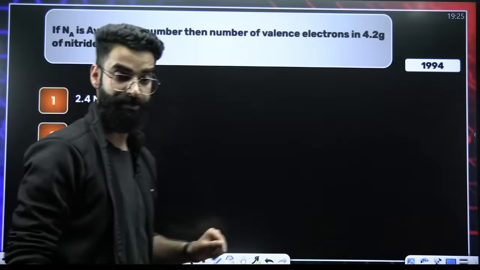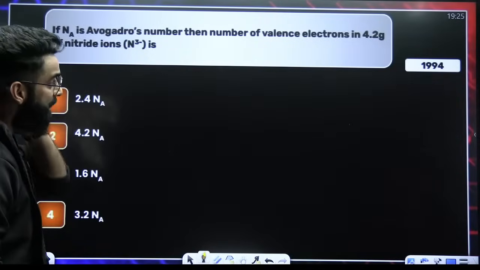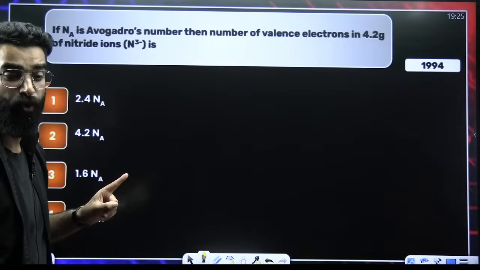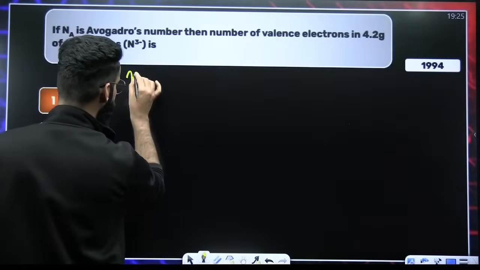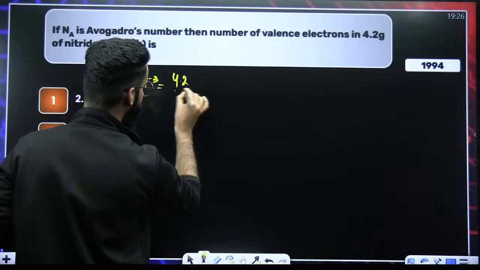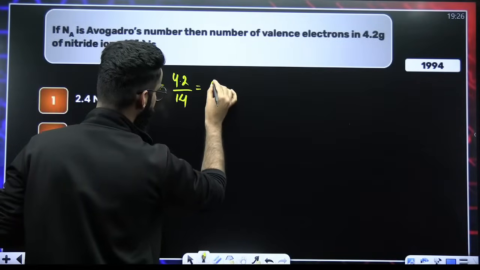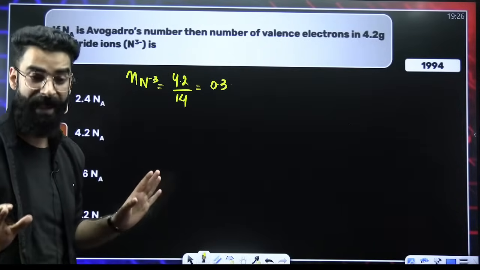Look at this particular question. If Na is Avogadro's number, then what is the number of valence electrons in 4.2 grams of N3 negative? First of all, if I ask you how many moles of N3 negative we have, it is equal to mass of N3 negative divided by molar mass of N3 negative. The value comes out to be 0.3. So these many moles of N3 negative we have.